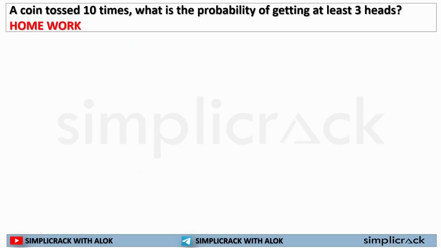Now next, this is the question that is given for you. Try to solve this question. I know this will take a bit of time, but why am I giving you this question to try? Because unless you solve this question, your conceptual clarity regarding this whole probability thing in coin based questions won't be resolved. That's why I'm giving you this tough, calculative one. This is a homework for you.